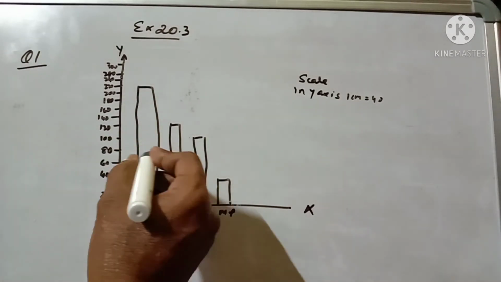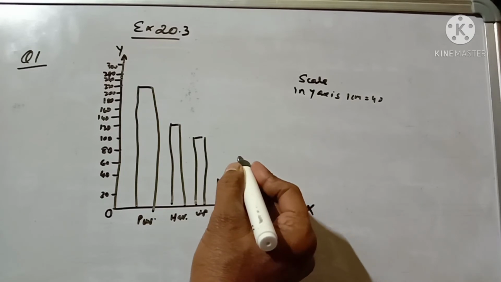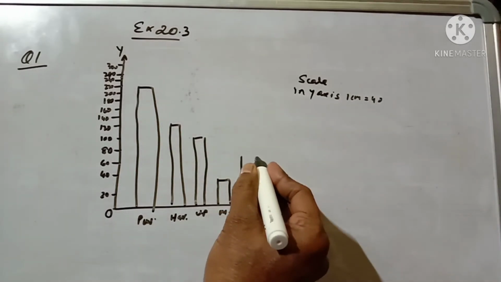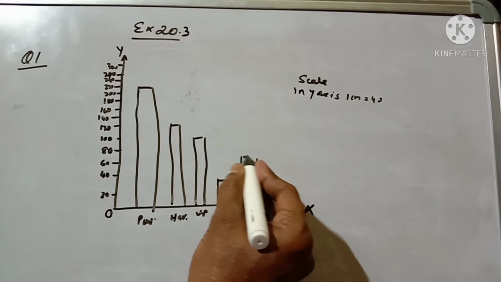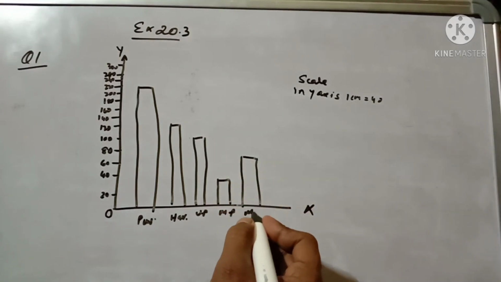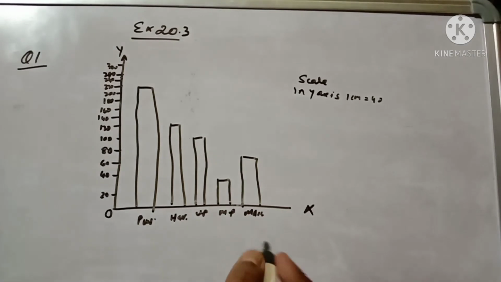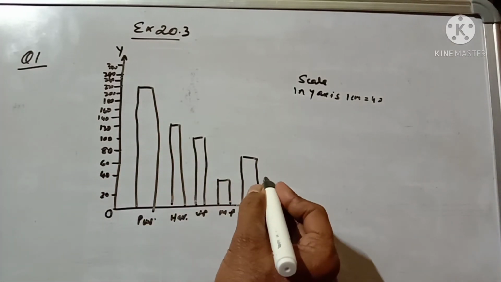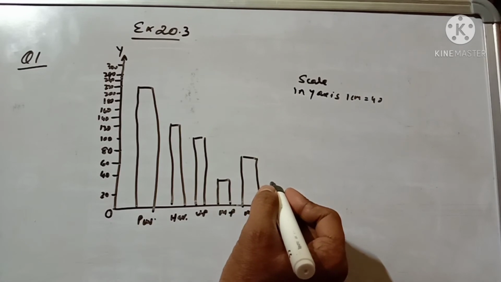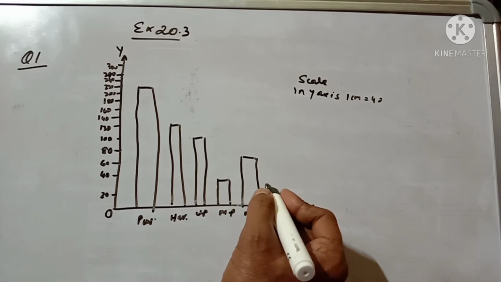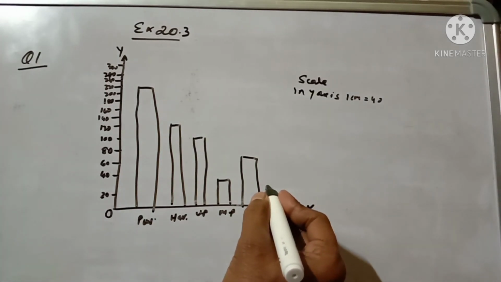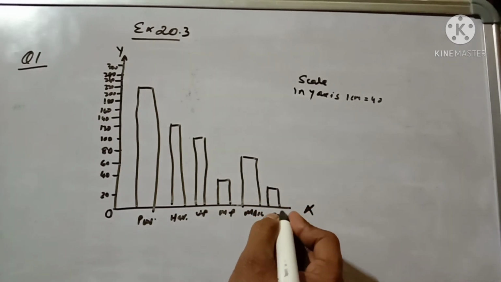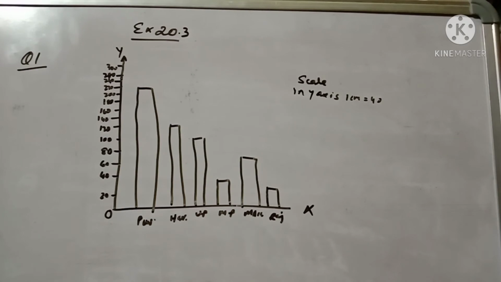Then Maharashtra 80. Then Rajasthan 30, so 30 will come in between 20 and 40. This is Rajasthan. This is your bar graph.